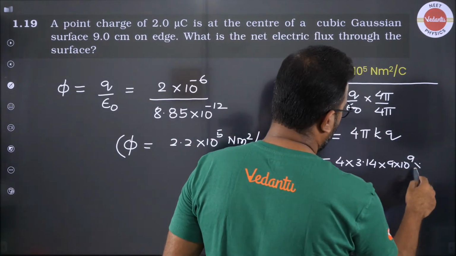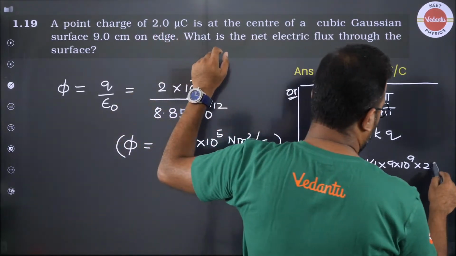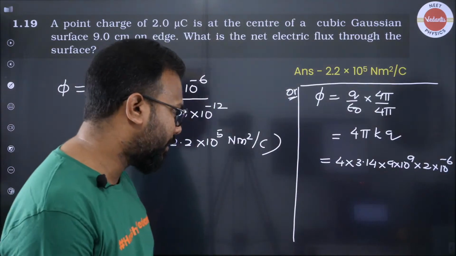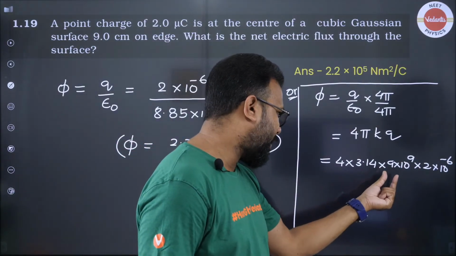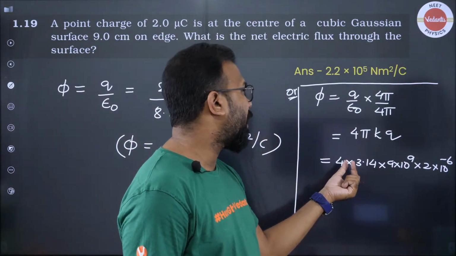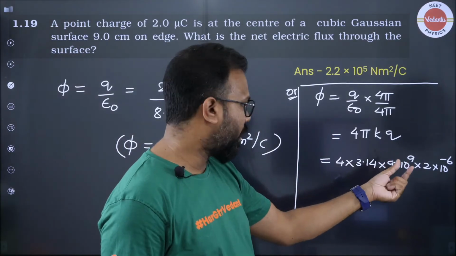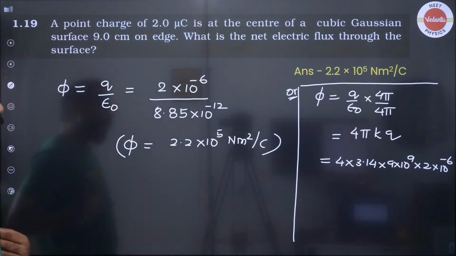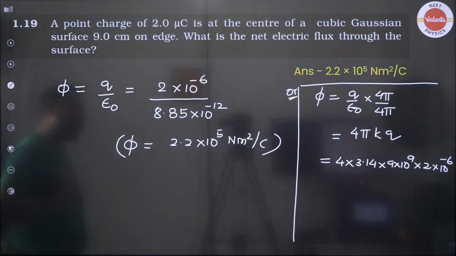Then only multiplication is needed, and charge value is 2 into 10 to the power minus 6. So simply have to multiply this. So you have like 8, 9, 72, 72 into 3.14 point something will come out to be 10 to the power 4 it will be. So it will become 2.1 into 10 to the power 5.